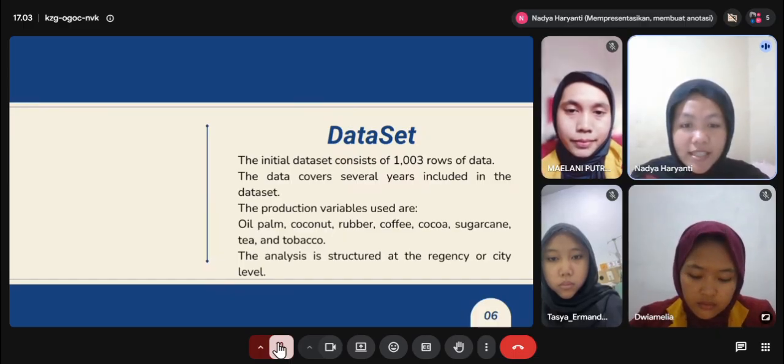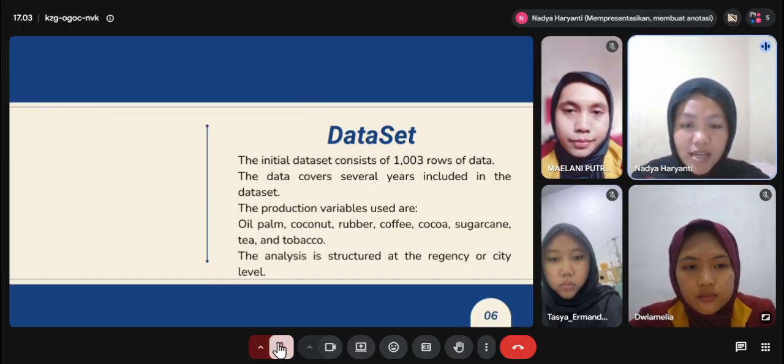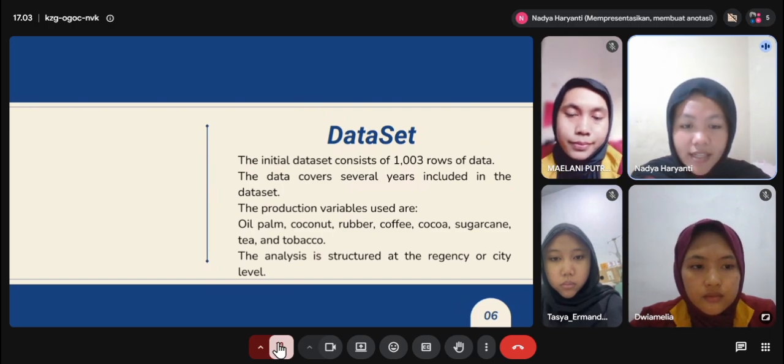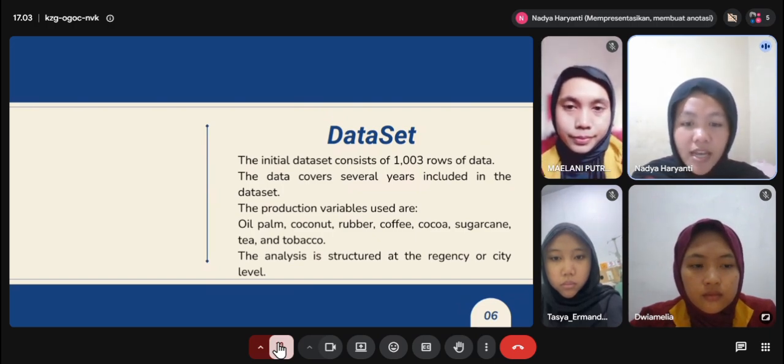The analysis is computed at the regency or city level, which allows us to compare production across different regions. This dataset will be used as the main core for the analysis and clustering process.